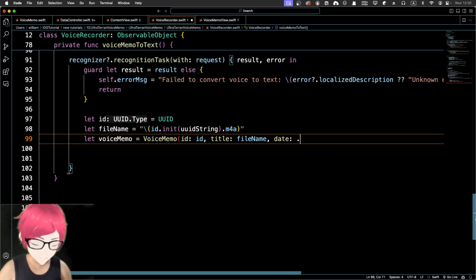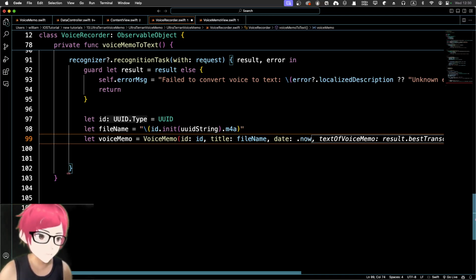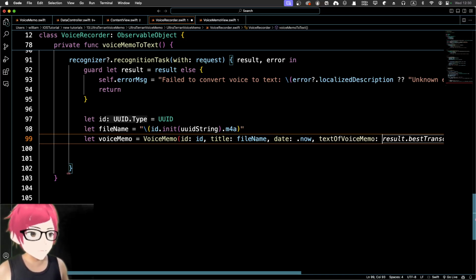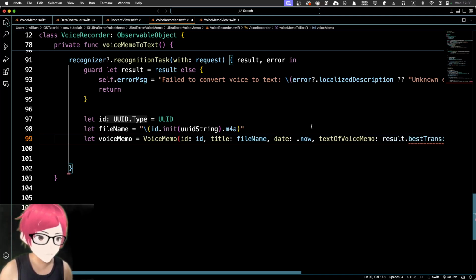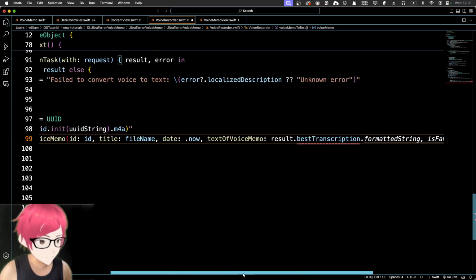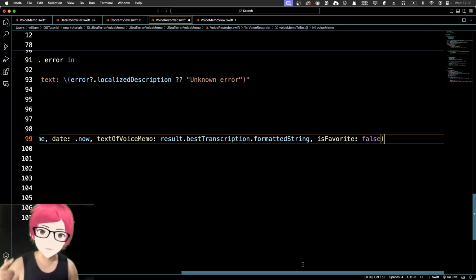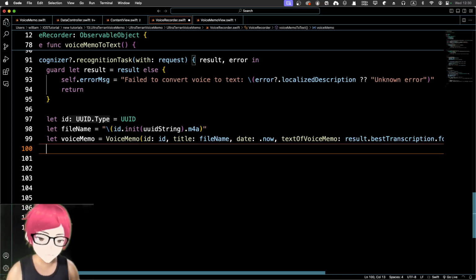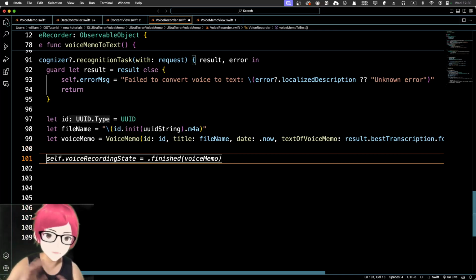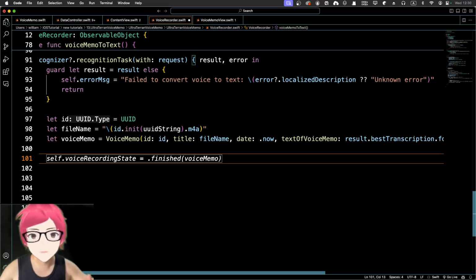Instead of doing this, I can say the date, just whatever time that we have now, and text of voice memo. So basically, we're going to get the result and best transcription format string. Yeah, format string, and its favorites. Unless you tell it that your favorite is false, I'm going to add in a switch that can switch it to favorite or not. Okay, so basically the default is not your favorite, unless you click it to make it your favorite.